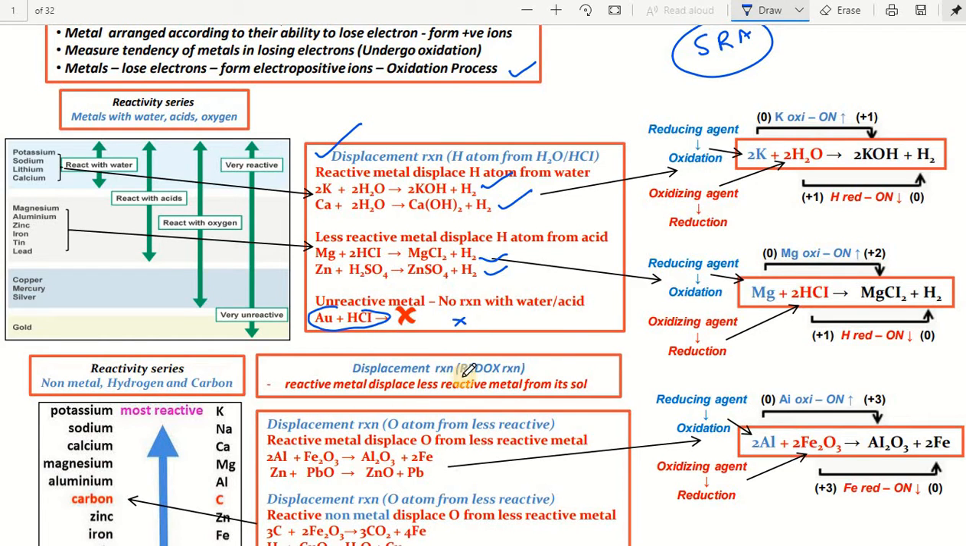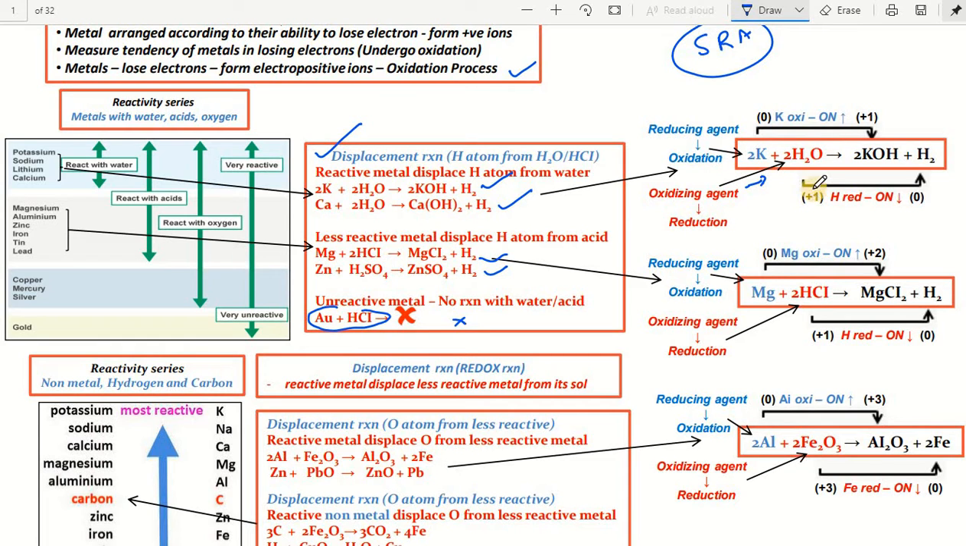There is no reaction. Recently in the Karnataka CET exam, they gave this statement: gold reacts with acid. Ornaments are washed with water, they said. So there is no reaction that takes place. In the potassium reaction with water, potassium metal is a strong reducing agent. It undergoes oxidation, whereas water is the oxidizing agent in this one and it undergoes reduction.